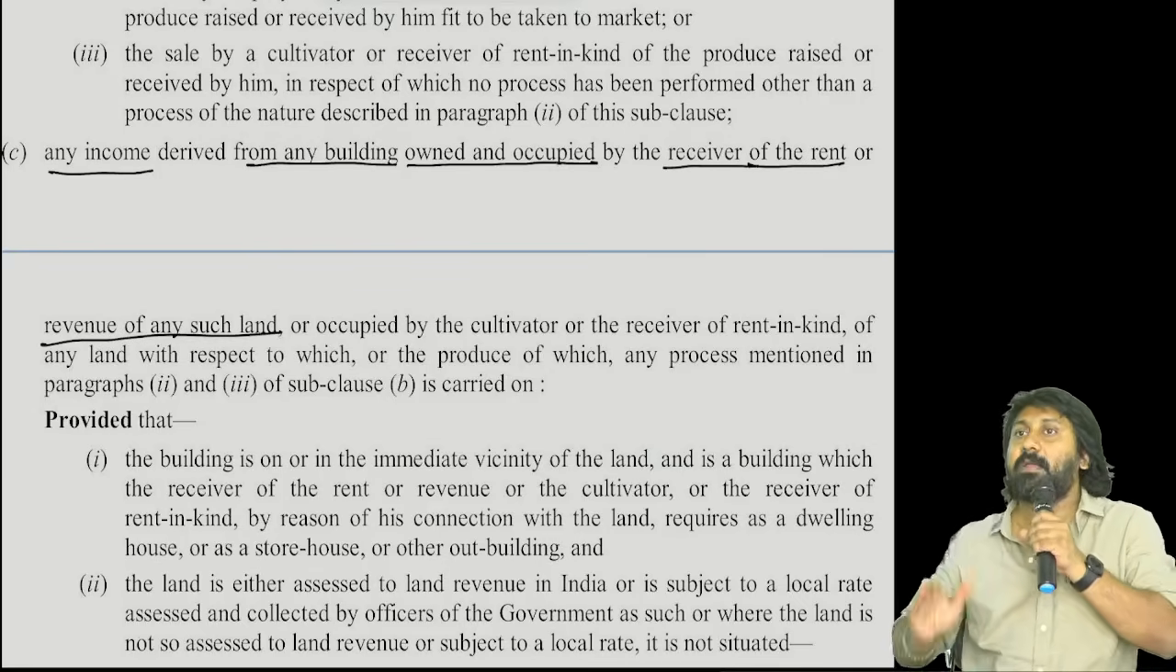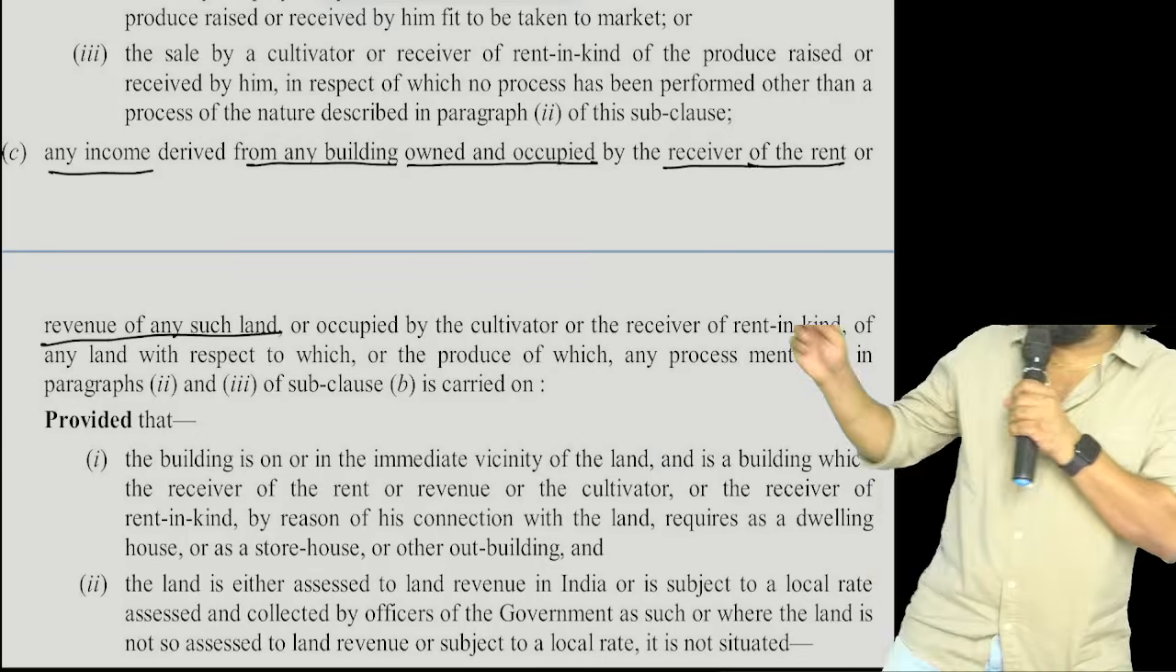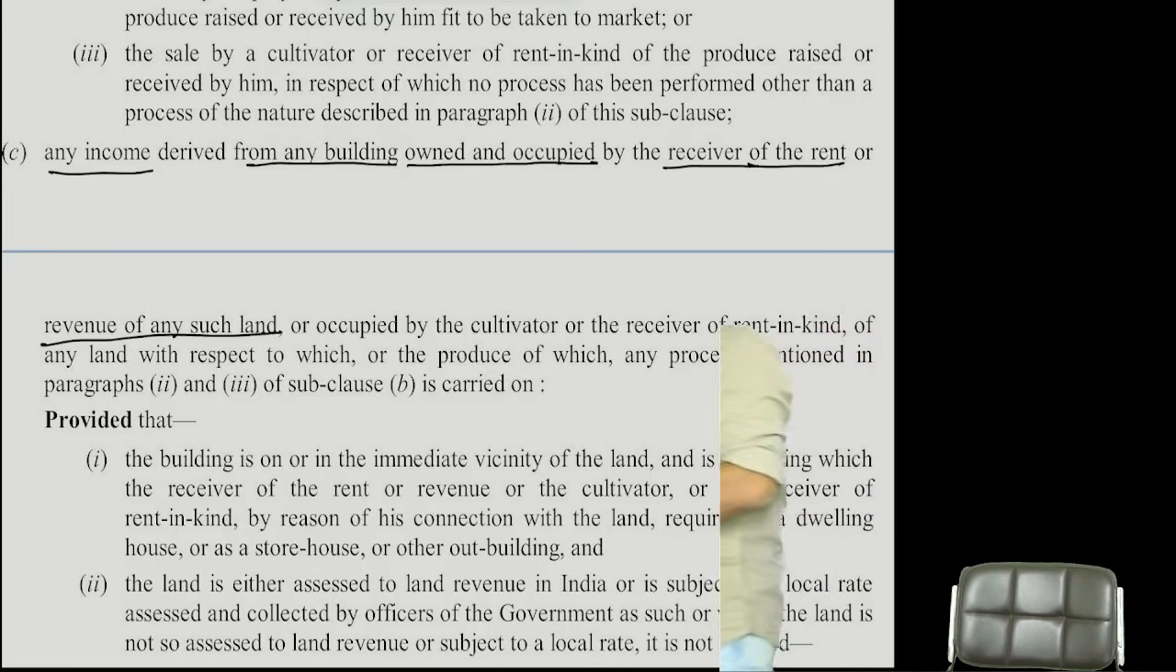Okay, now answer. Point number 1. See the screen properly. Understand the points clearly. What is derived? Income. Income from what? Building. That building is owned and occupied by the receiver of rent, or any revenue from such land. Revenue from such a land.